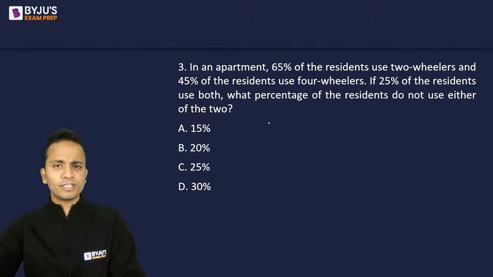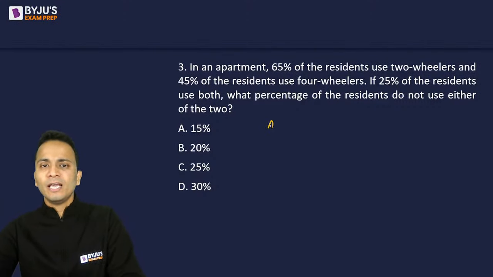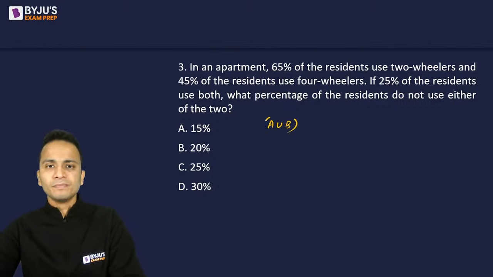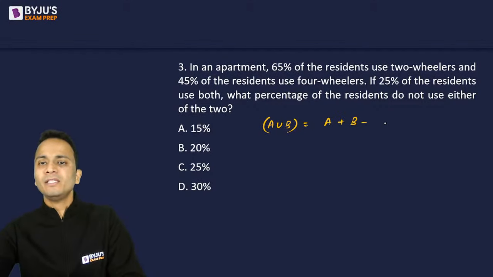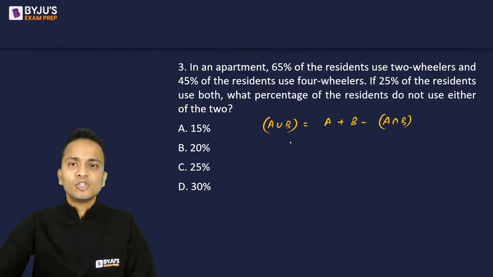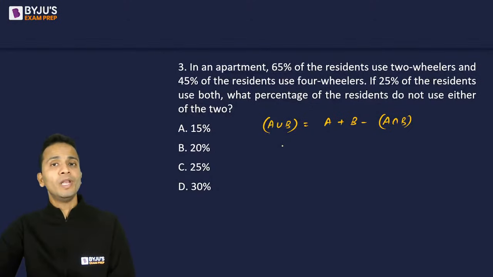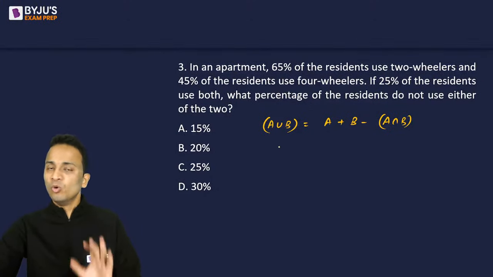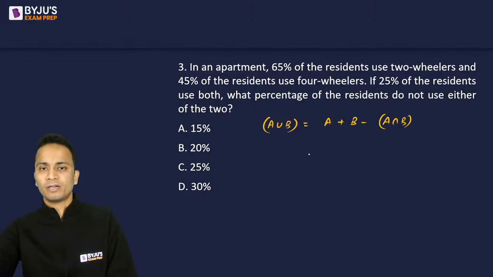So first of all, for this question, I'll apply the formula of A union B, which is equal to A plus B minus A intersection B. All right. So A union B will give me all those residents who use either two-wheeler or four-wheeler.